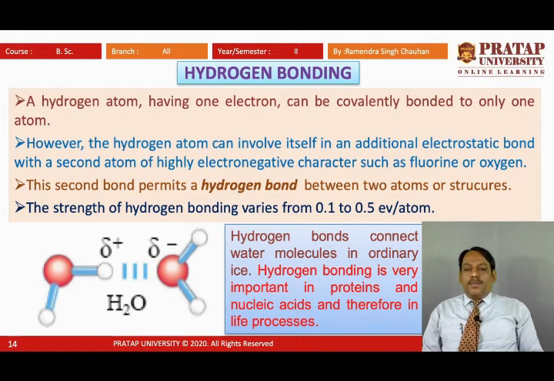The strength of hydrogen bonding varies from 0.1 electron volt to 0.5 electron volt per atom. Here hydrogen bonds connect water molecules in ordinary ice. Hydrogen bonding is very important in proteins and nucleic acids, and therefore in life processes.